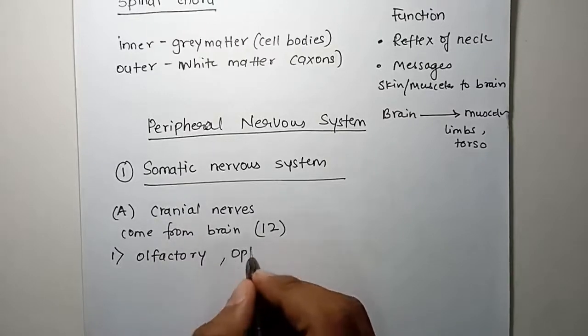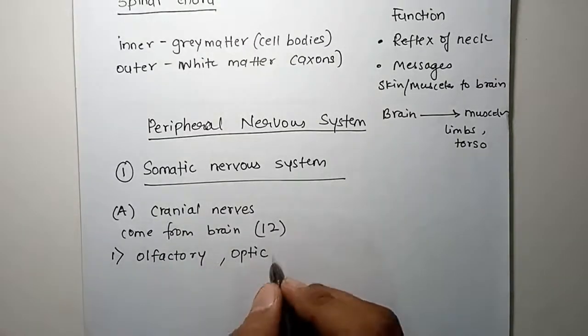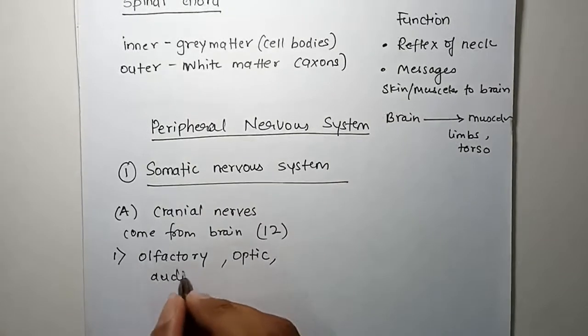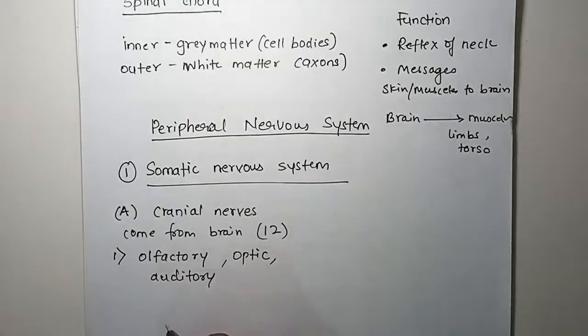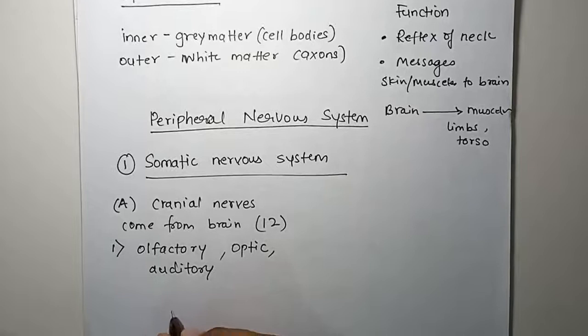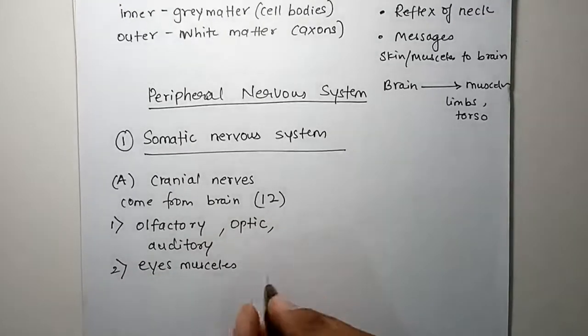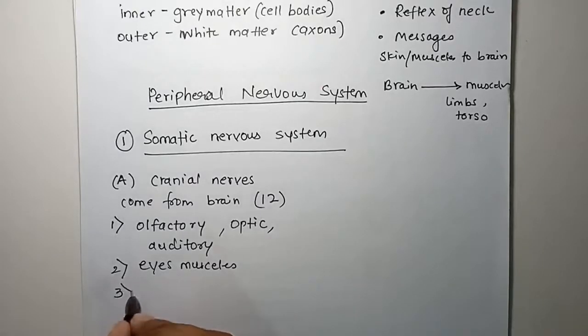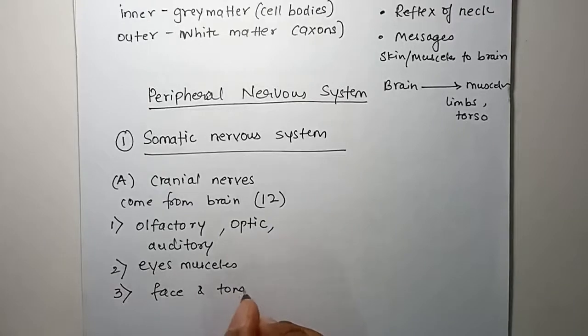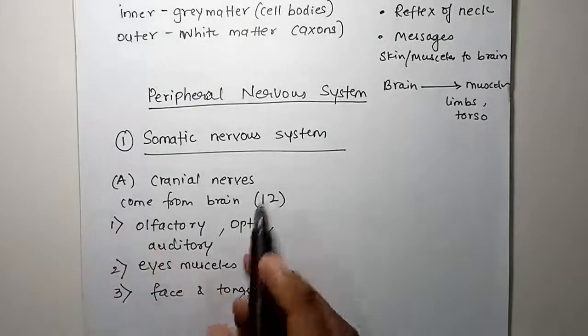Then optic nerve, which is for eyes. Then auditory nerve, which is for ears. Then some nerves which go to eye muscles, motor nerves, and then some mixed nerves, which go to your face and tongue. Okay, these are one type, cranial nerves.